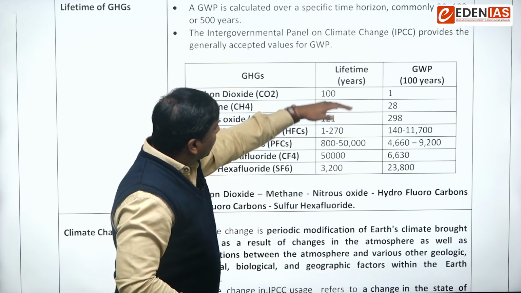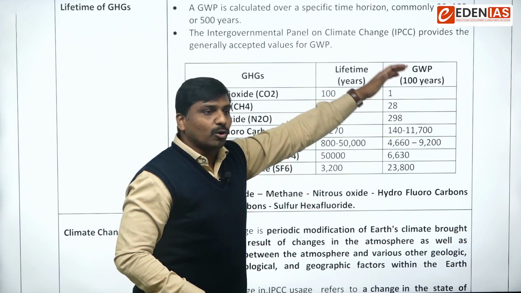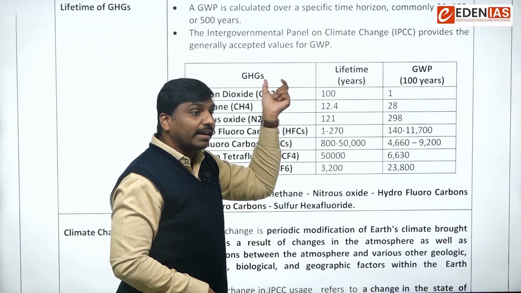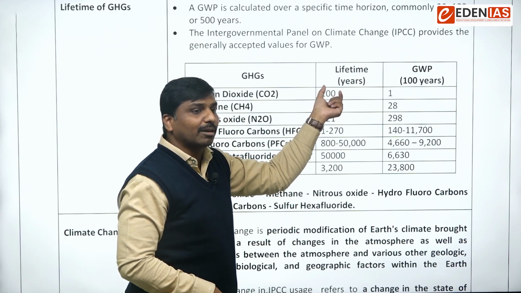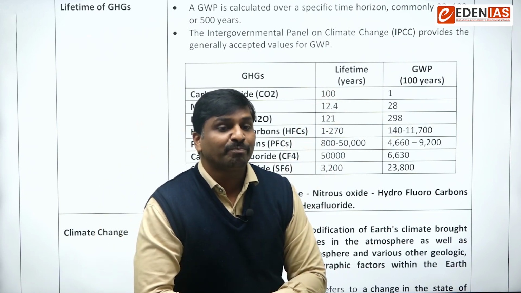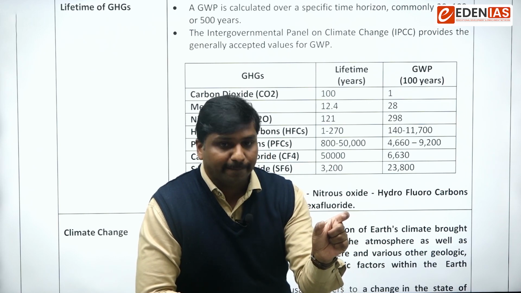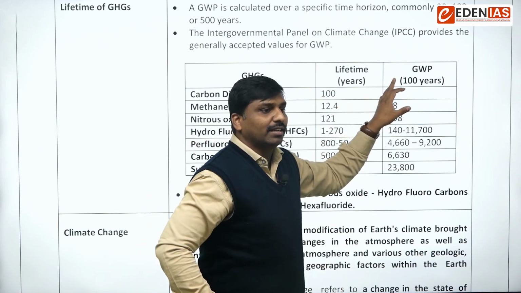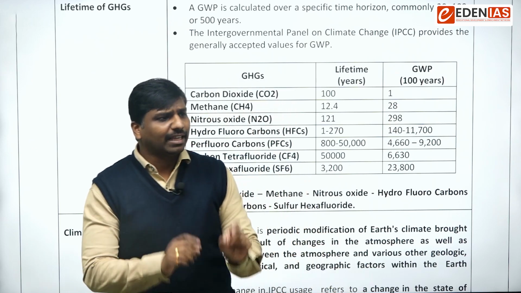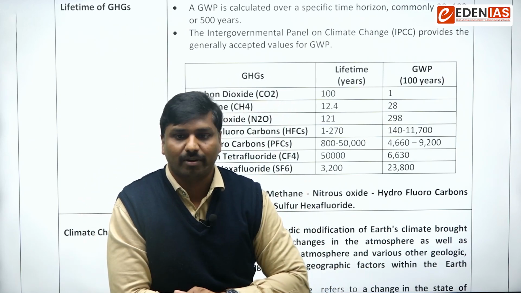So this is the lifetime and this is the global warming potential. The lifetime of carbon dioxide is 100 years. That means it can live up to 100 years in the environment, and in this period carbon dioxide has the ability to cause 1 unit of global warming. You remember, 1 unit in terms of global warming potential.